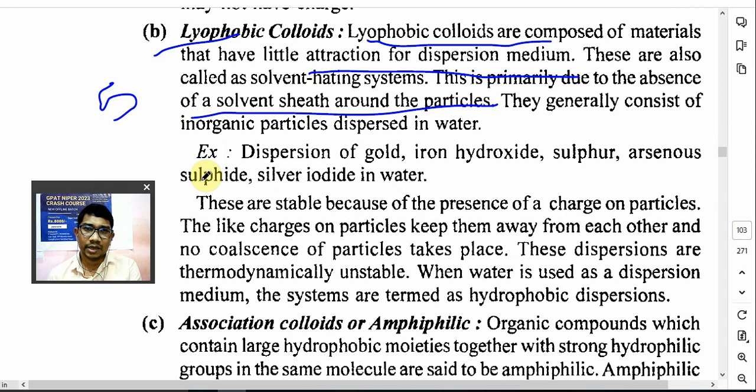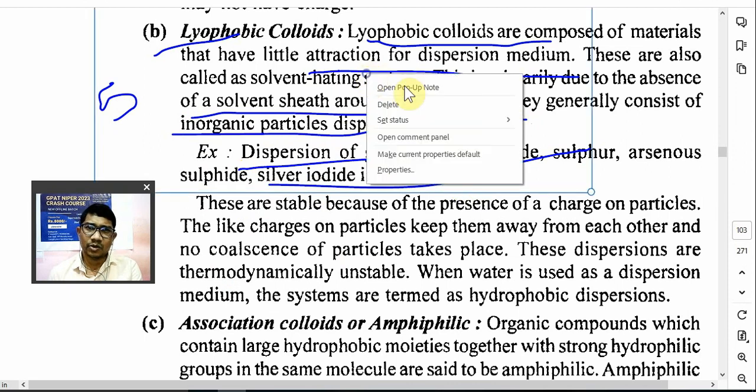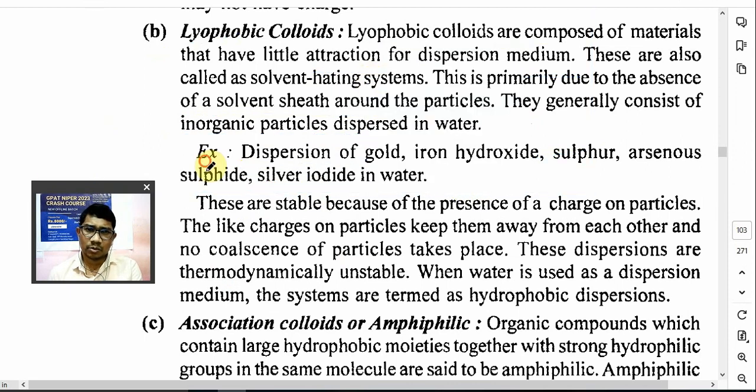Lyophobic colloid consists of inorganic particles dispersed in the water. For example, dispersion of gold, iron hydroxide, sulfur, arsenious sulfide, silver iodide in the water. So examples याद रखना है lyophobic colloids. So dispersion of gold, iron, silver, sulfur, arsenic, silver iodide in water.